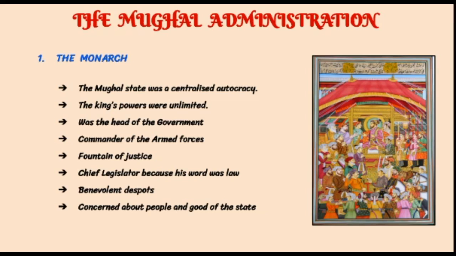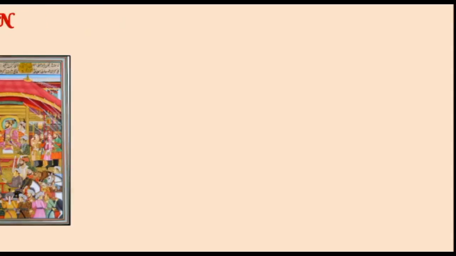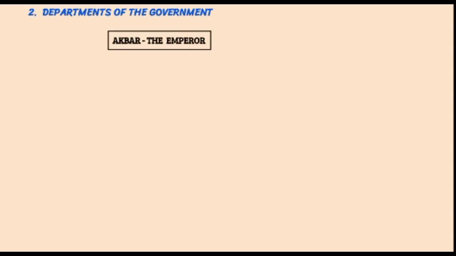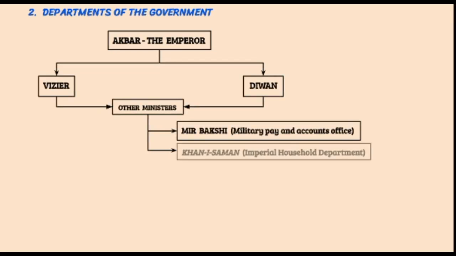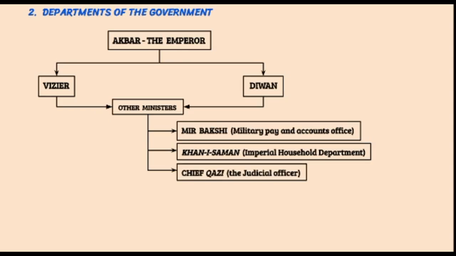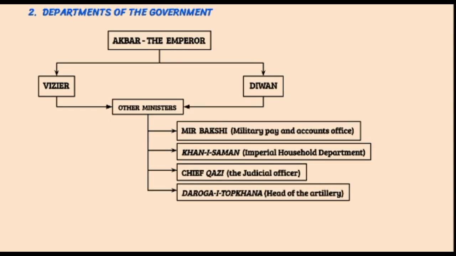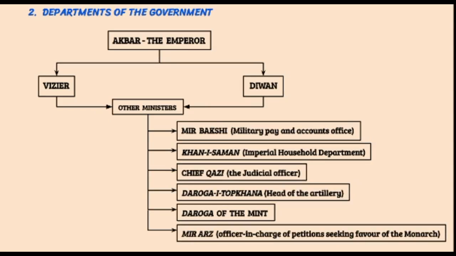Departments of government, positions held by the chief officers of the state. The highest position after the emperor was held by the Wazir and Diwan. The other important officials were Mir Bakshi, Khan-e-Saman, Chief Qazi, Daroga-e-Topkhana, Daroga of the Mint and Mir Arz.